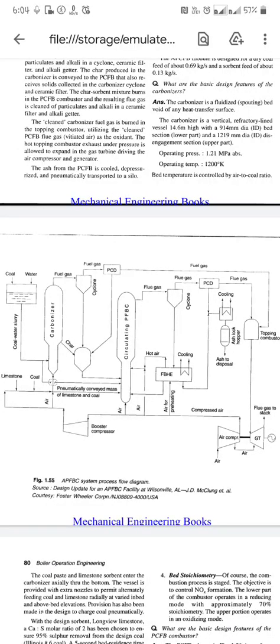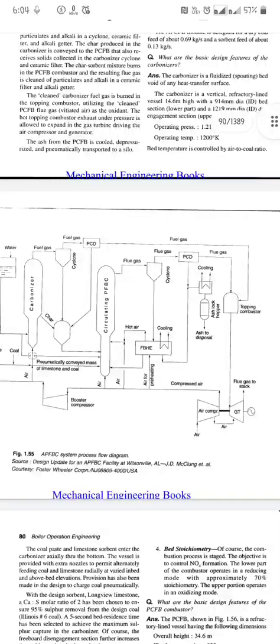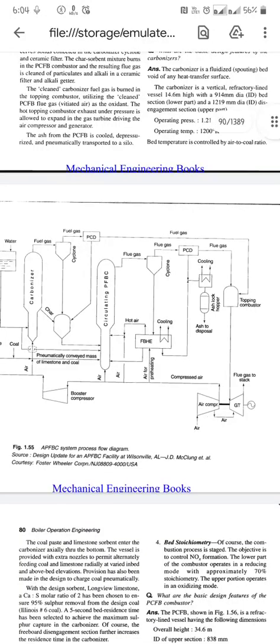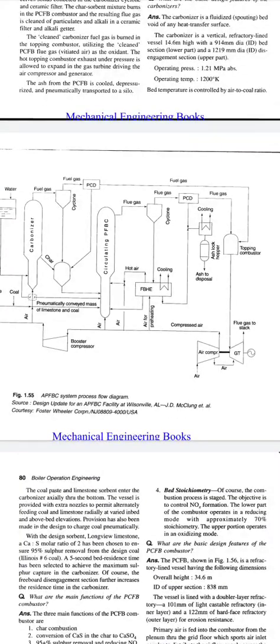The flue gas lastly goes to the right side of the diagram, the topping combustor, which we will see in later videos, and it goes to the GT, the gas turbine, and the remaining gas goes to the stack finally. So it runs the air compressor.